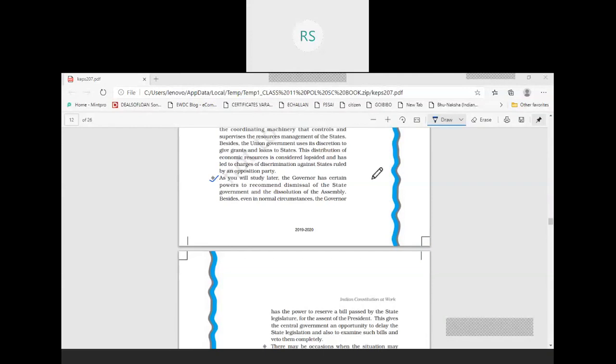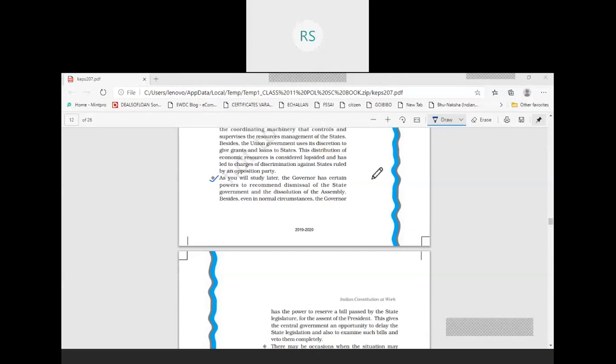In that case the central government can dismiss the state government and impose a state emergency in that state. And in this situation all the executive and legislative powers of that state transfer to the central government.